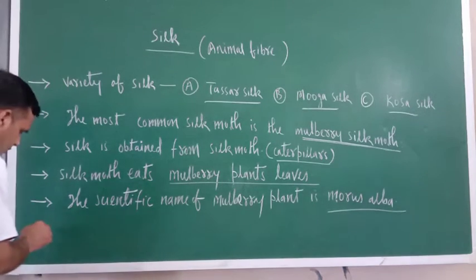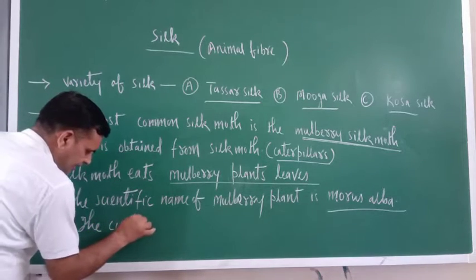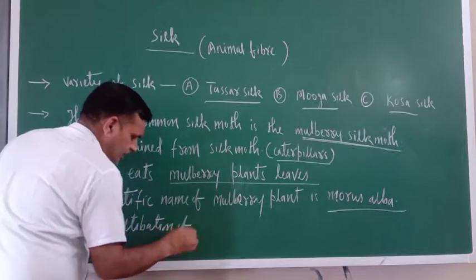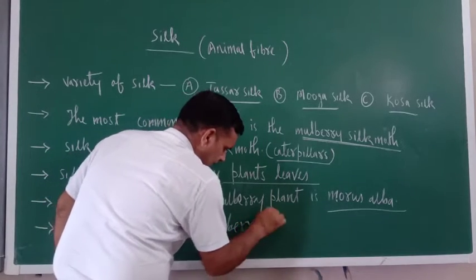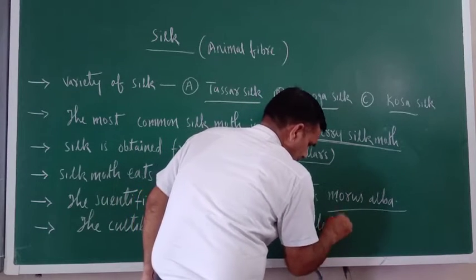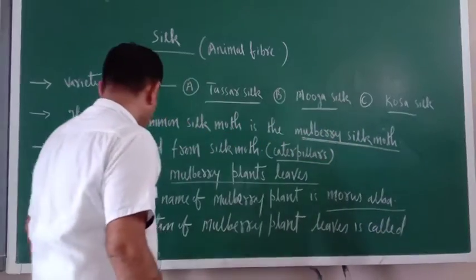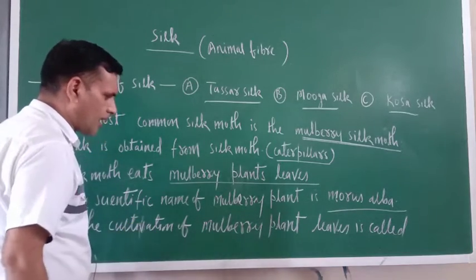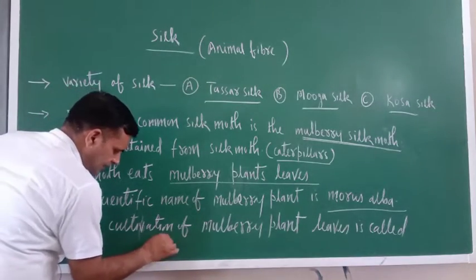Just note down one more point. The cultivation of mulberry plant leaves is called moriculture.